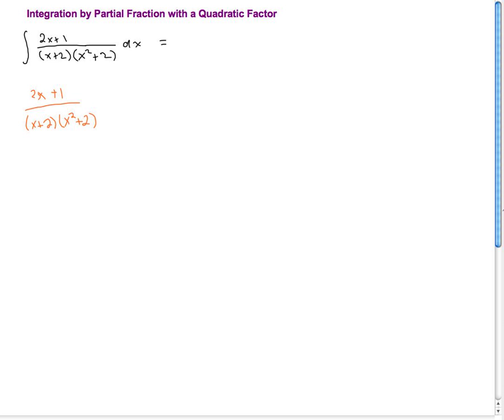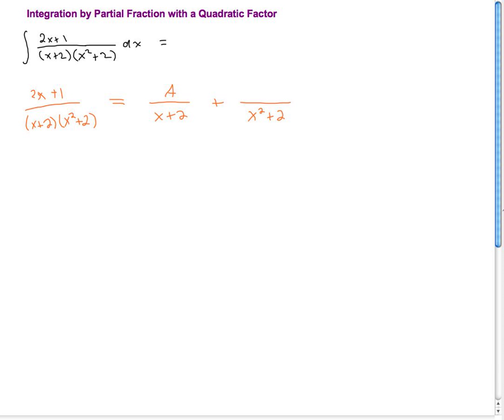So we've got it fully factored, and one of the factors is quadratic. So the goal here is to write it as a sum of two fractions, also proper fractions, with these factors as their denominators. But we want to make the numerator as general as possible and keep them proper fractions.